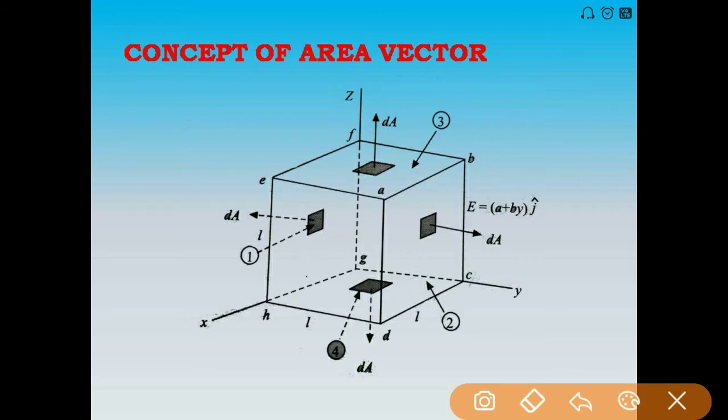But in physics we consider area a vector quantity, because the faces of the area are very important in physics. For example, if you are shining a light on this cube, not all surfaces, surface 1, surface 2, surface 3, will gain the same amount of energy. Maybe surface 1 gets more energy in comparison to surface 2 or surface 3. So in this context we need to explain area as a vector quantity.